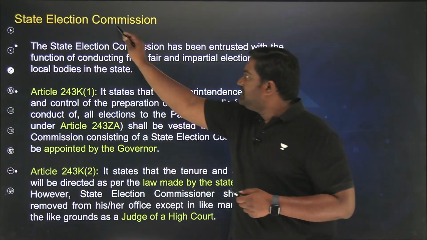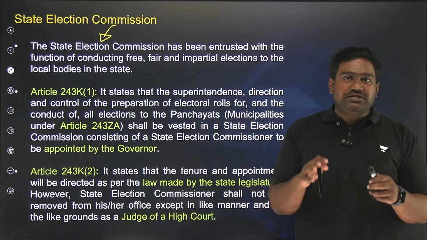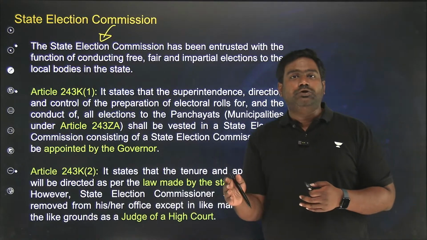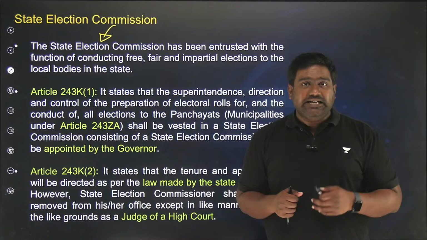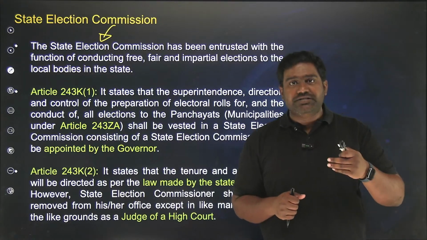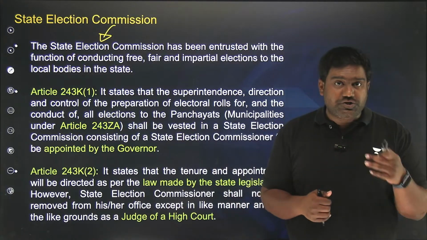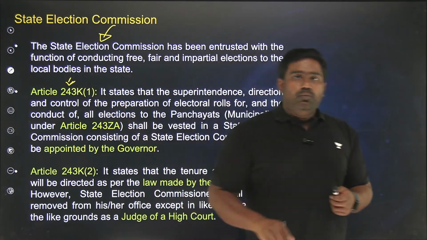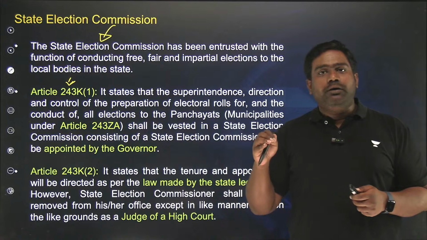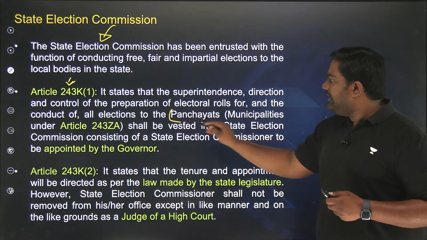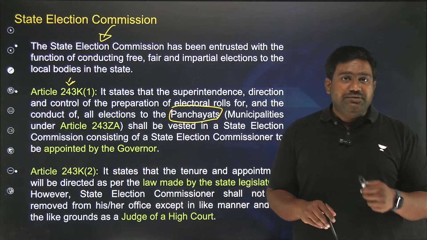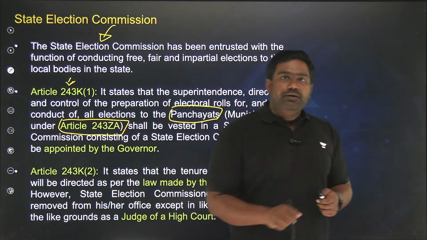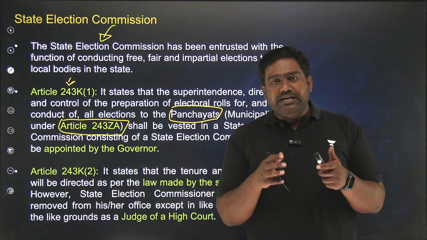State election commissions are constitutional bodies. So please take down the basic facts. You can expect a prelims question here. When the 73rd, 74th Constitutional Amendment Act was introduced, setting up Panchayati Raj institutions and municipal bodies, which introduced the third tier of governance with constitutional status, Article 243K was brought out, which provides for a state election commission to conduct elections to panchayats. Similarly, for municipalities, under Article 243ZA, the State Election Commission is given the authority to conduct